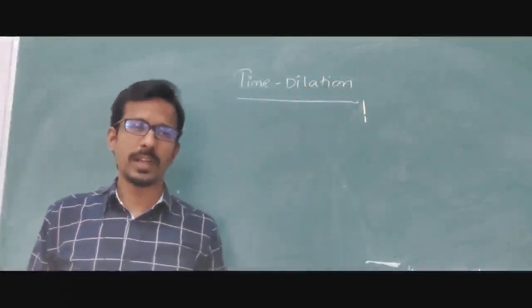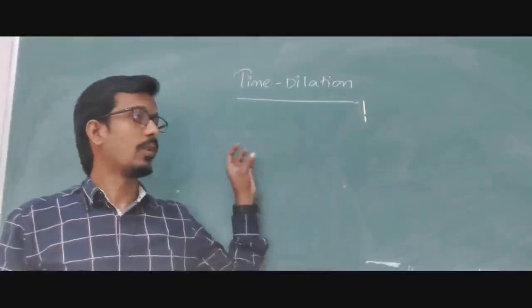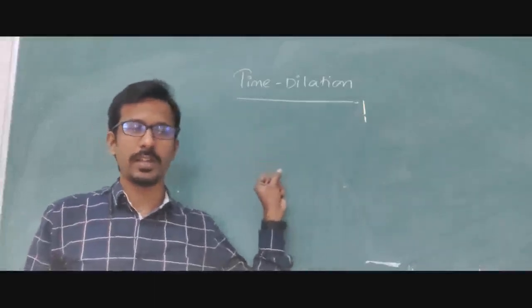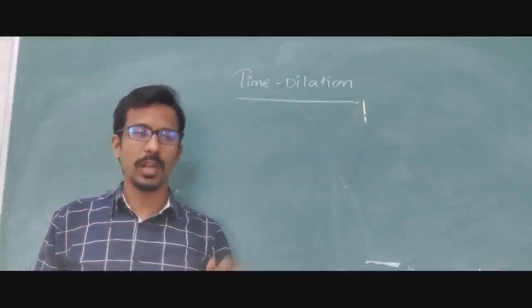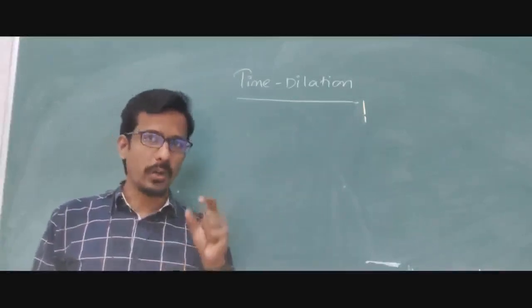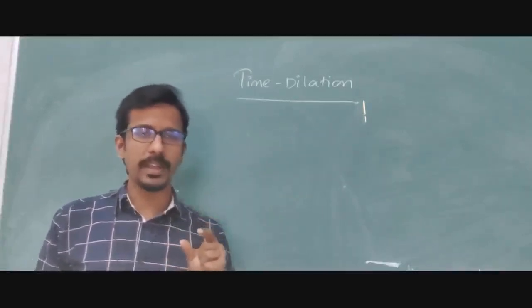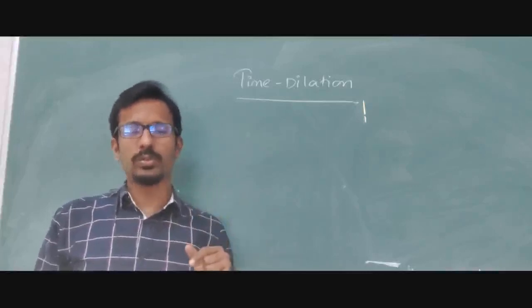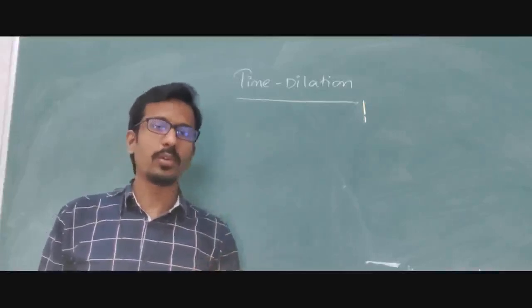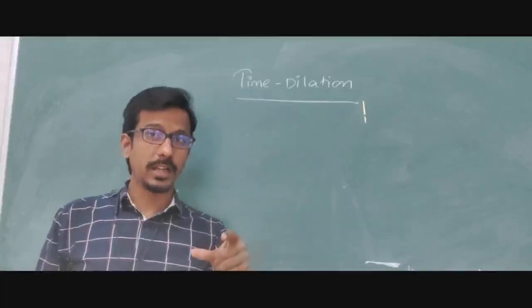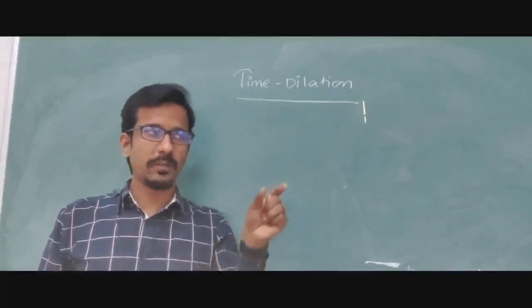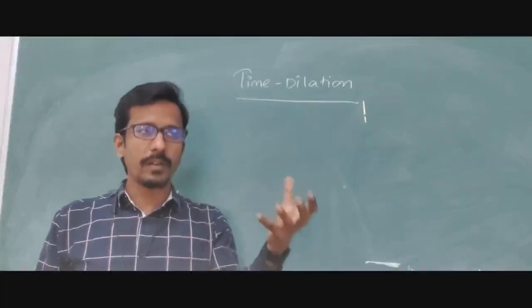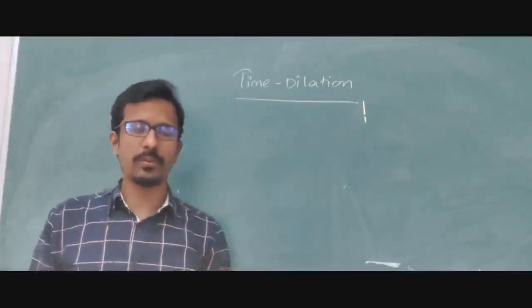Before discussing time dilation, let us recall what we have discussed, the basic fundamentals of the special theory of relativity. In the last class, we discussed the Lorentz transformation. The Lorentz transformation basically explains the new space frame of reference. Before that, we had considered that the velocity of light is absolute.